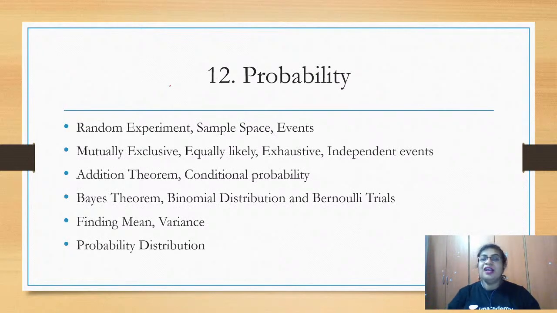Okay, and we have the last chapter, probability in second PU concept. Very important chapter once again. Yes, an interesting topic. We have so many shortcuts based on this probability too. So we have here random experiment, sample space, what is an event, what is mutually exclusive, what are equally likely, exhaustive and independent events. We have problems based on addition theorem, conditional probability, very important, Bayes theorem, binomial distribution and Bernoulli trials, finding mean, variance, probability distribution, very important.